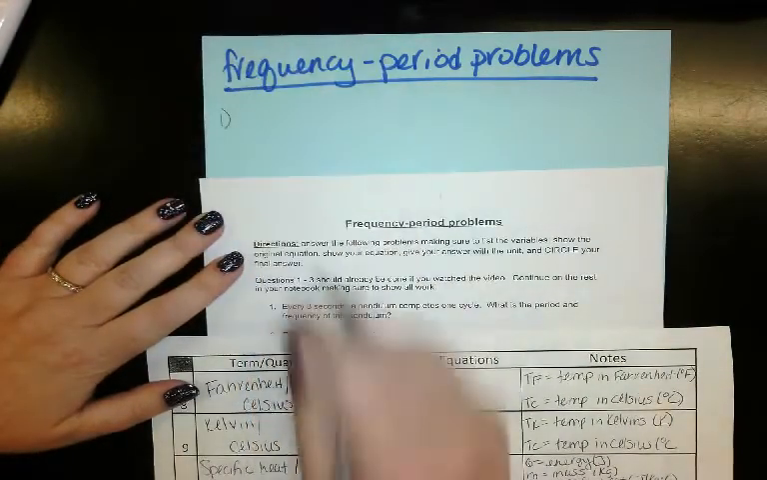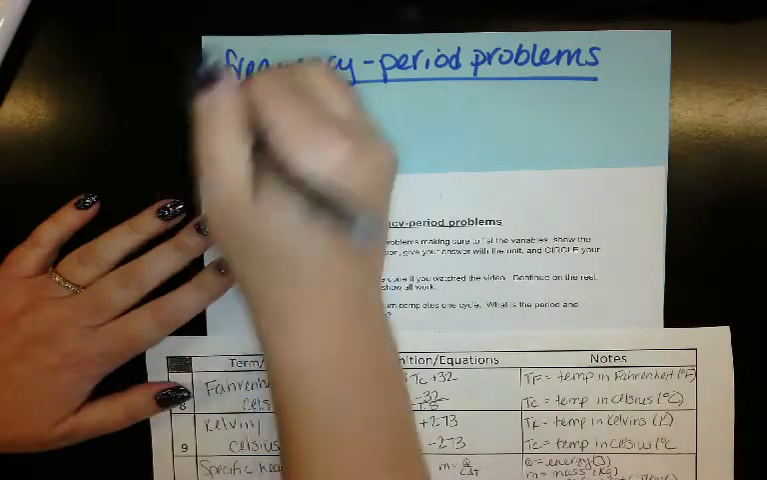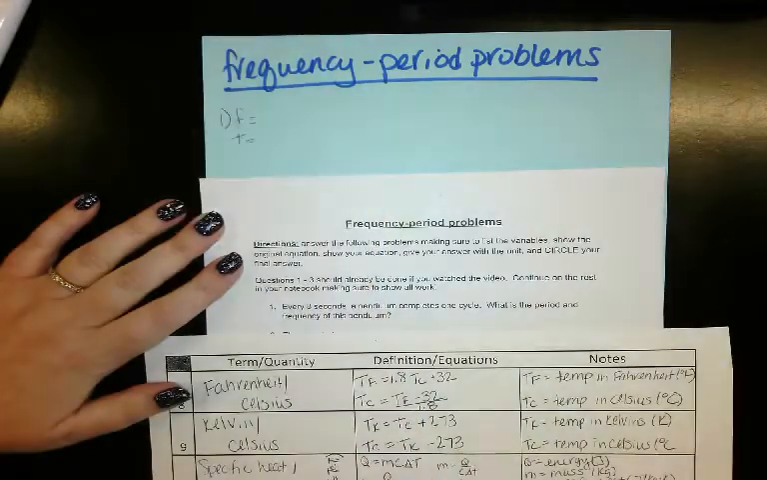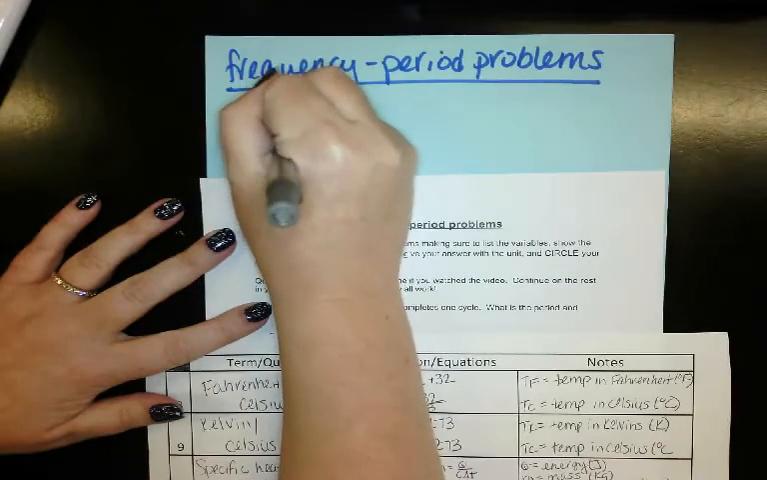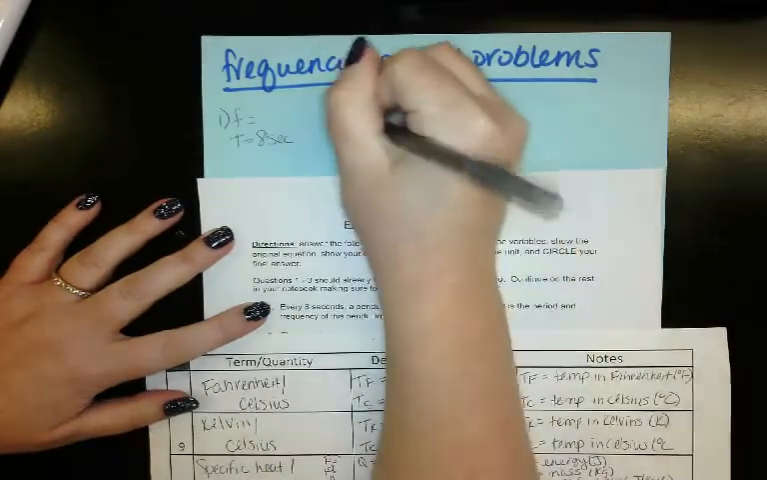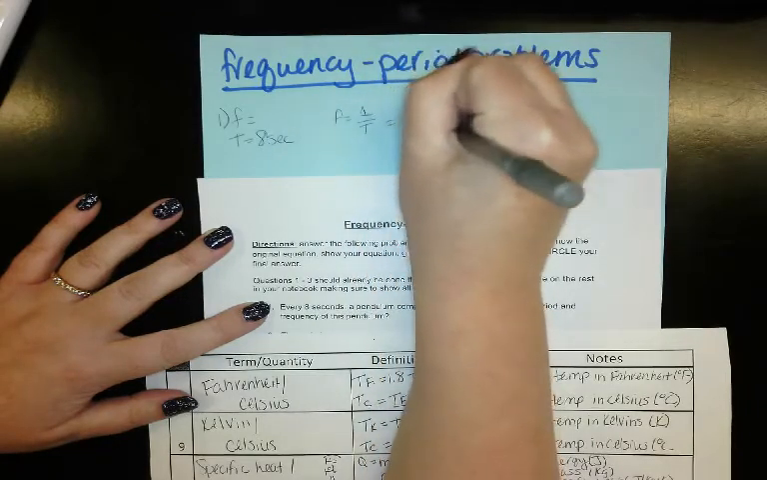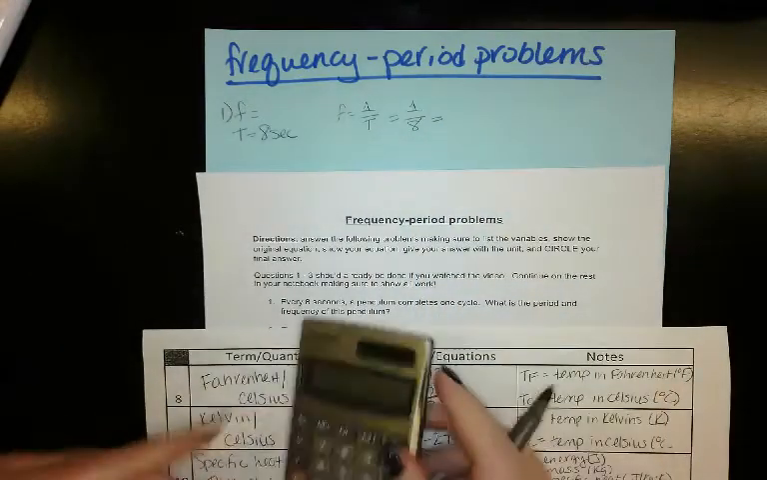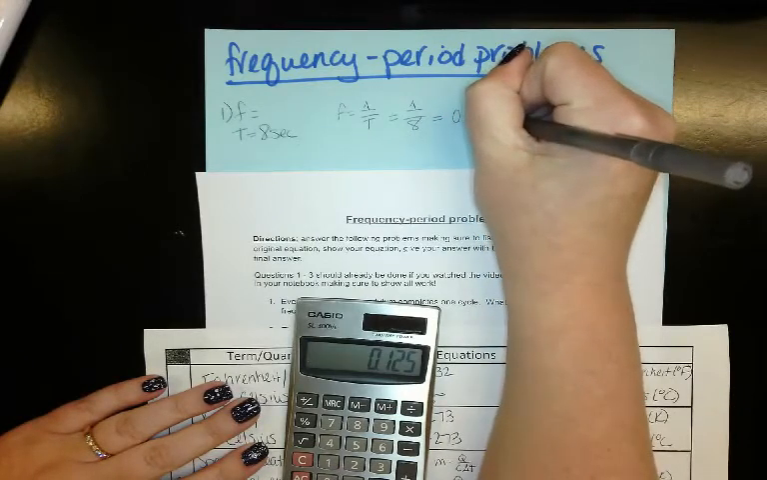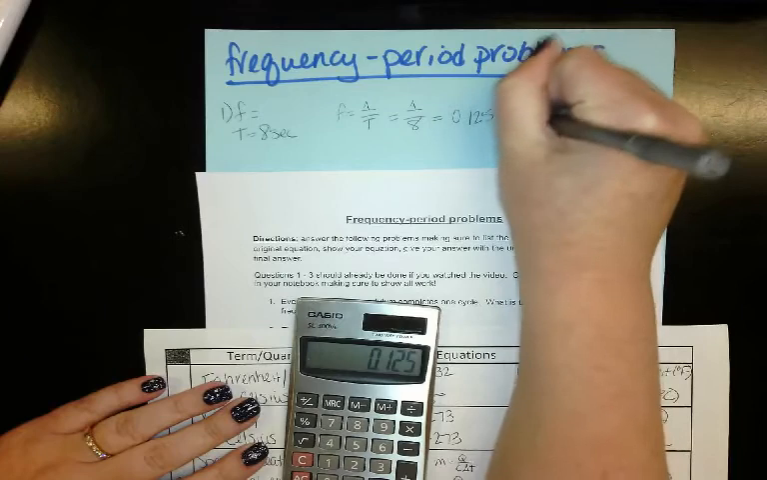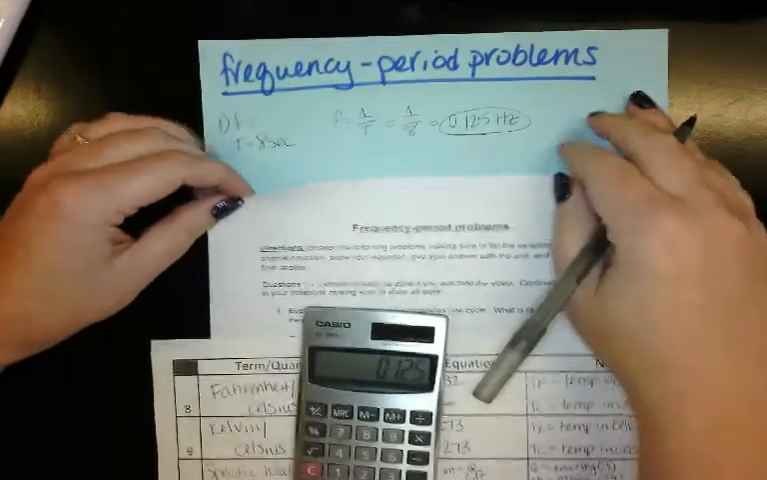Number 1 says every 8 seconds a pendulum completes 1 cycle. What is the period and frequency of this pendulum? So we need to figure out these two numbers. Well, it gave us 8 seconds, so 8 seconds is going to be our period, because that's our time frame. So we need to solve for frequency: 1 divided by the period. 1 divided by 8 would give you 0.125 hertz for your answer. Okay, that's all you have to do. That's as simple as it's going to be.